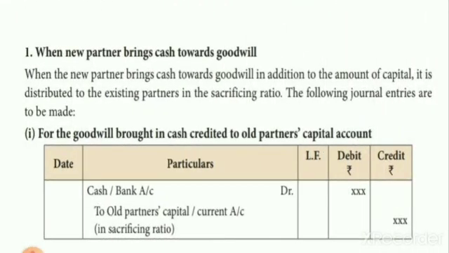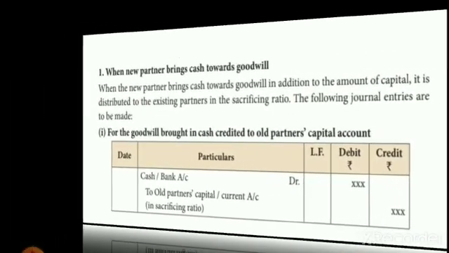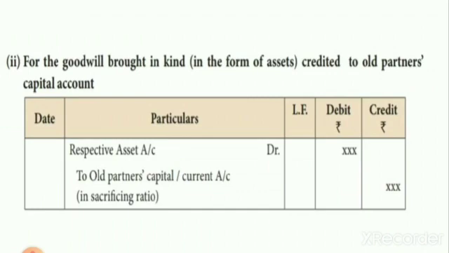When a new partner brings cash towards goodwill, this treatment we have already done. When the new partner brings cash or assets for the goodwill, this amount will be distributed to the sacrificing partners. If it comes in cash, cash account debit to sacrificing partners' capital account, distributed in the sacrificing ratio. Suppose the new partner brings assets, then the concerned asset account debit to old sacrificing partners' capital account, and the amount will be distributed in the sacrificing ratio.